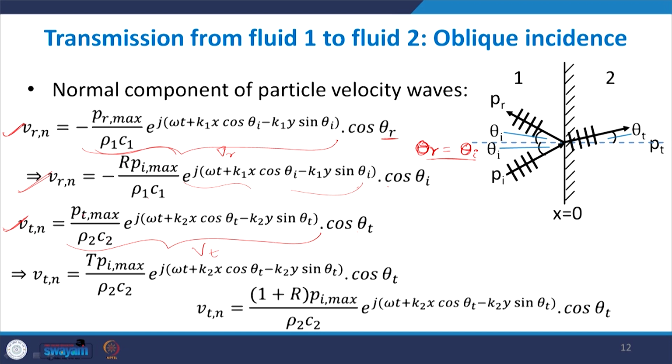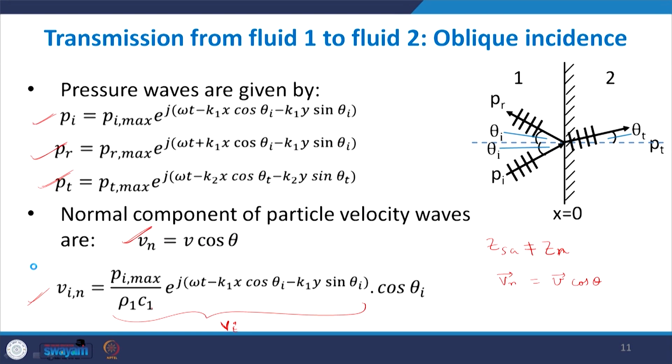We can replace this Pt max as T times Pi max, because T is Pt max by Pi max, and similarly we have replaced R here. So, these are the various expressions we have got for the normal component of the velocity as well as the pressures of the three waves.